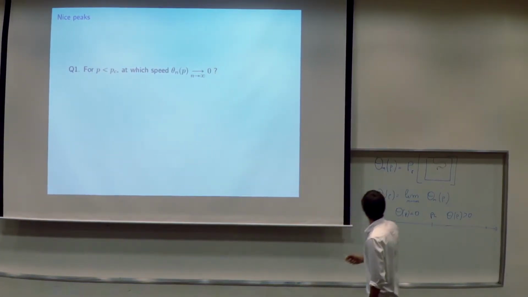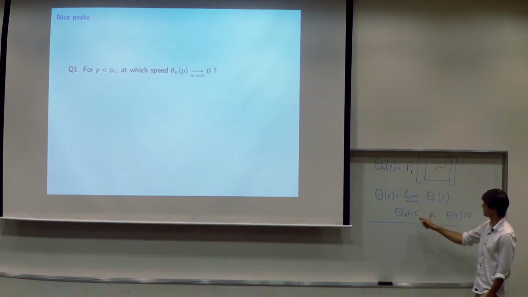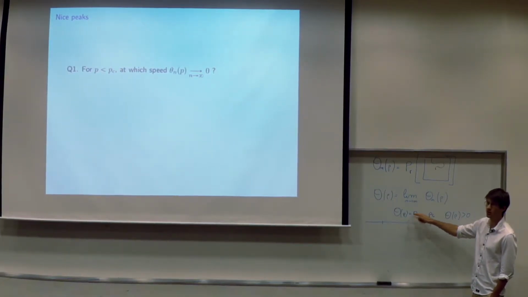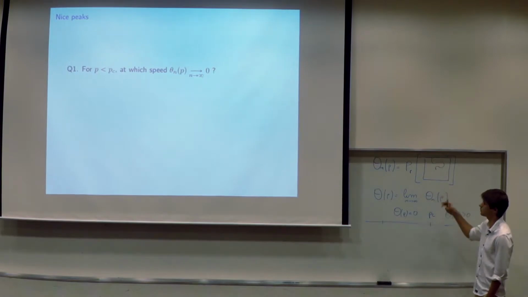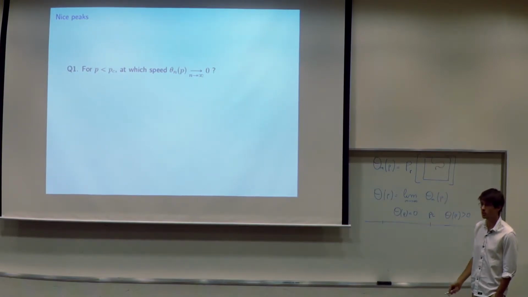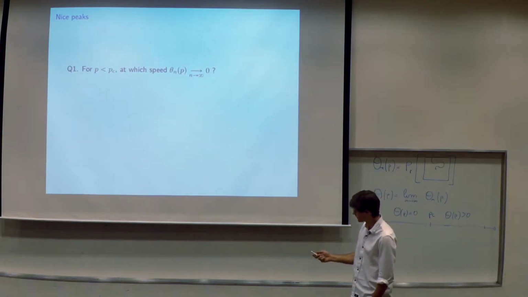So first question: we say that when p is smaller than p_c, we know theta(p) is 0. And a natural question is, we know that theta_n goes to 0, but at which speed? So it's the first natural question to ask.